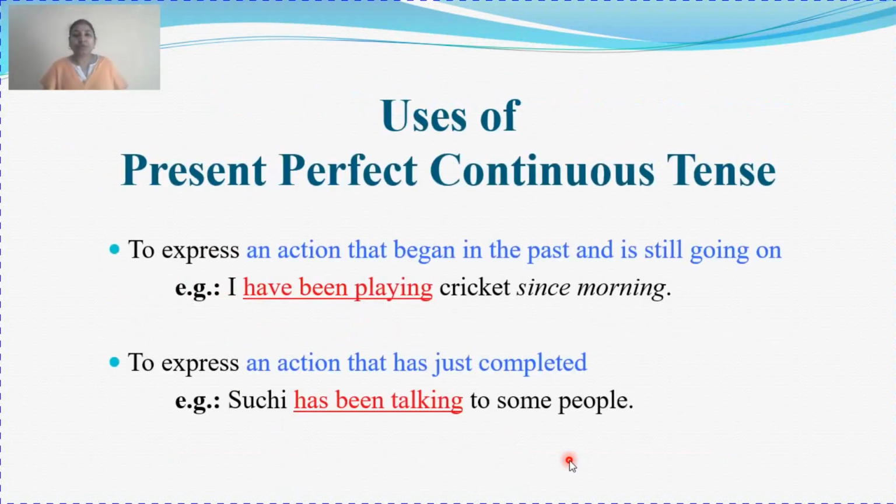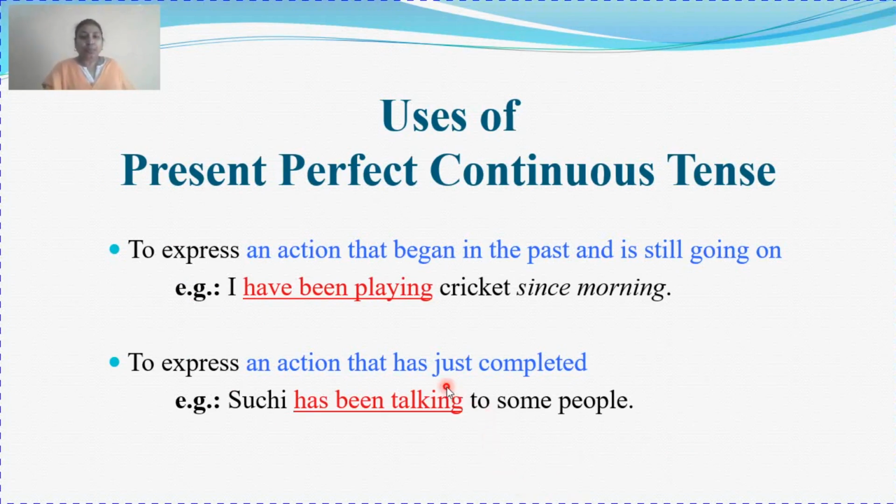Coming to uses of present perfect continuous tense. It is used to express an action that began in the past and is still going on. That is what we have seen in the definition. I have been playing cricket since morning. So you started playing in the morning and still you are playing. Right now also you are playing cricket.